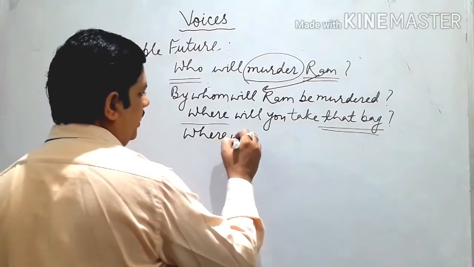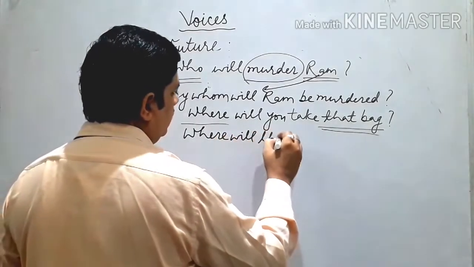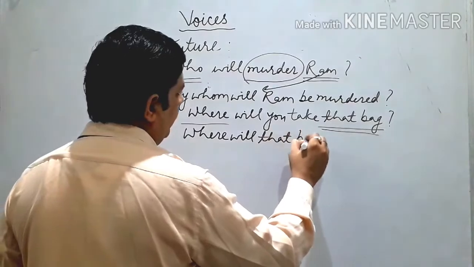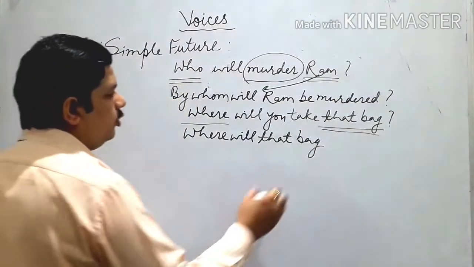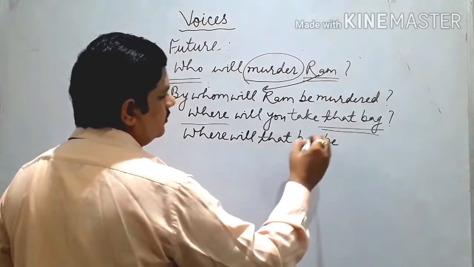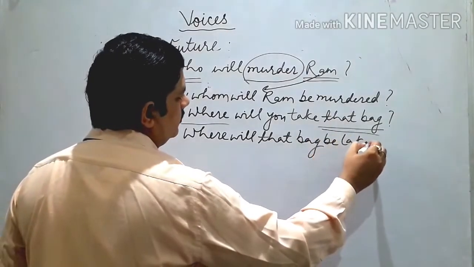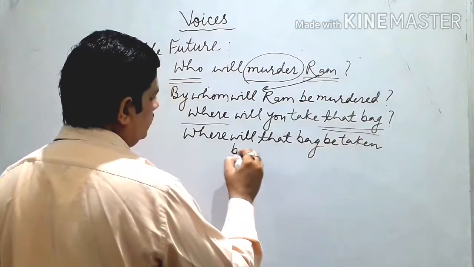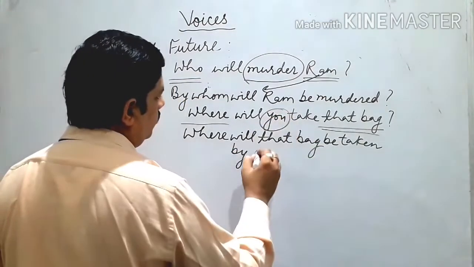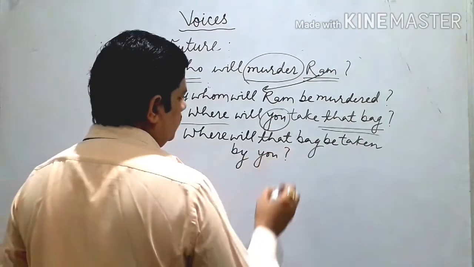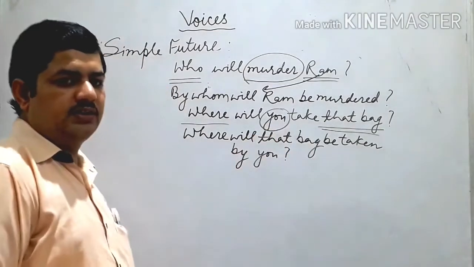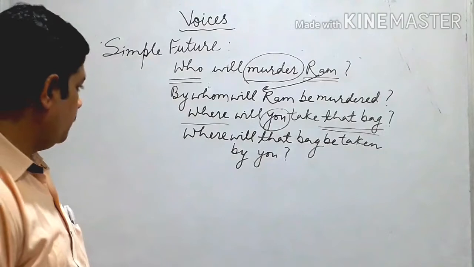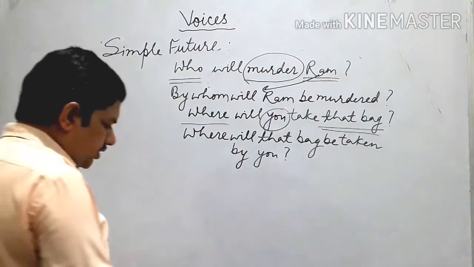So we use will. Where will that bag be taken by you? You, here it is subject, we change into object. So this is about simple future.